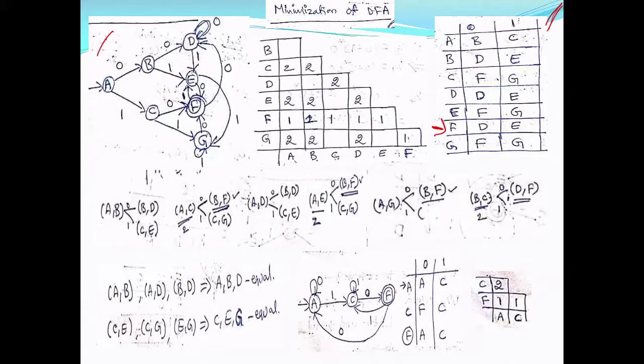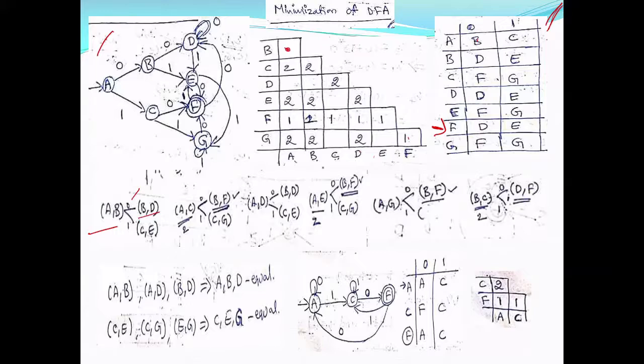So I am taking the unmarked pair A comma B. B comma A or A comma B, both are the same. So I am taking A comma B on 0. I am taking an input symbol; you can take 0 or you can take 1. First let me take 0. The pair A comma B on 0 is state A on 0, state B on 0. State A on 0 is B and state B on 0 is D. You can see in the diagram, state B on 0 is D. So it is going to B comma D.